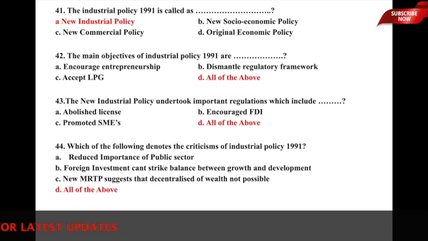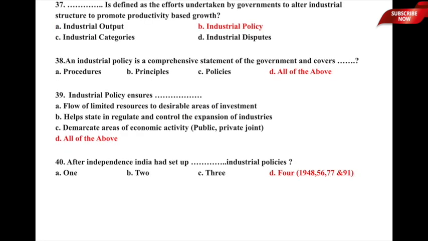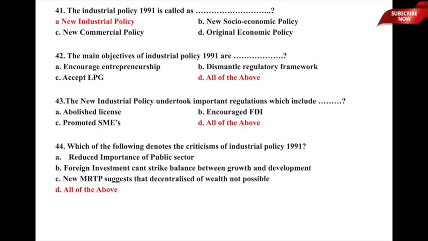The industrial policy 1991 is also called as dash, and the underlying options are A, new industrial policy, B, new socio-economic policy, C, new commercial policy and D, original economic policy. So, we have seen that post independence India had set up 4 industrial policies and they were in the year 1948, 1956, 1977 and 1991, and this question is specifically about the policy which was passed in the year 1991 and what is the alternate name for the industrial policy 1991. And here out of the underlying options, option A, new industrial policy, is the correct answer to this particular question.